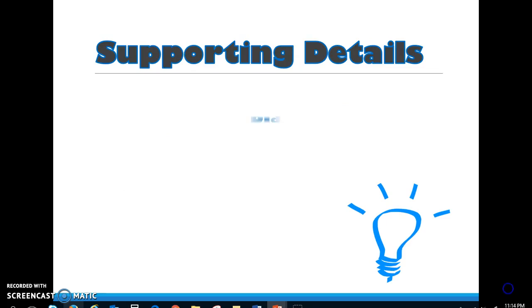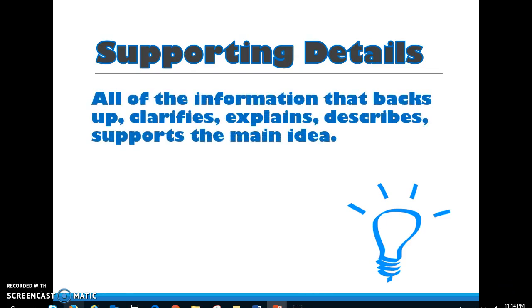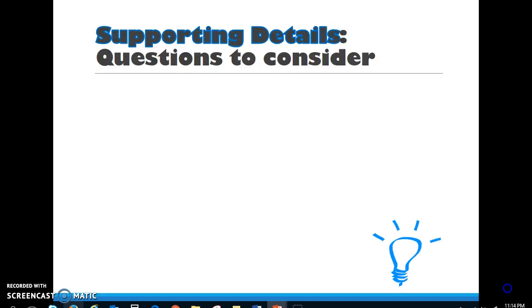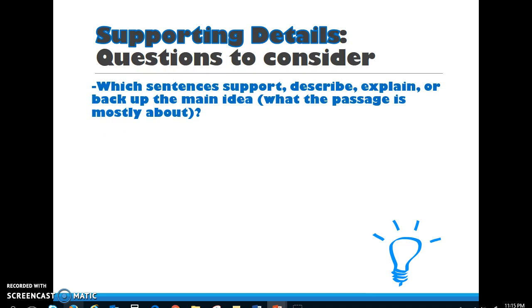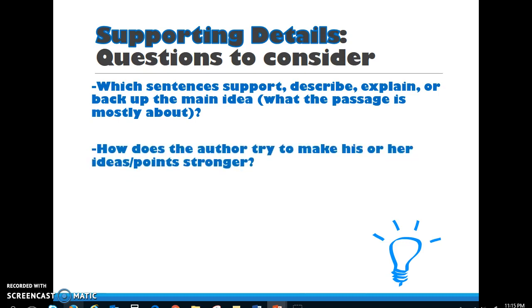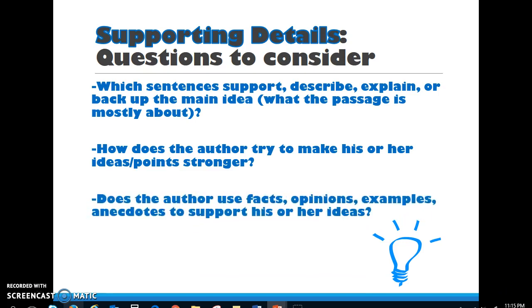Supporting details. All of the information that backs up, clarifies, explains, describes, supports the main idea are the supporting details. Questions to consider when looking for the supporting details. Which sentences support, describe, explain, or back up the main idea, what the passage is mostly about? How does the author try to make his or her ideas or points stronger? Does the author use facts, opinions, examples, anecdotes to support his or her ideas?